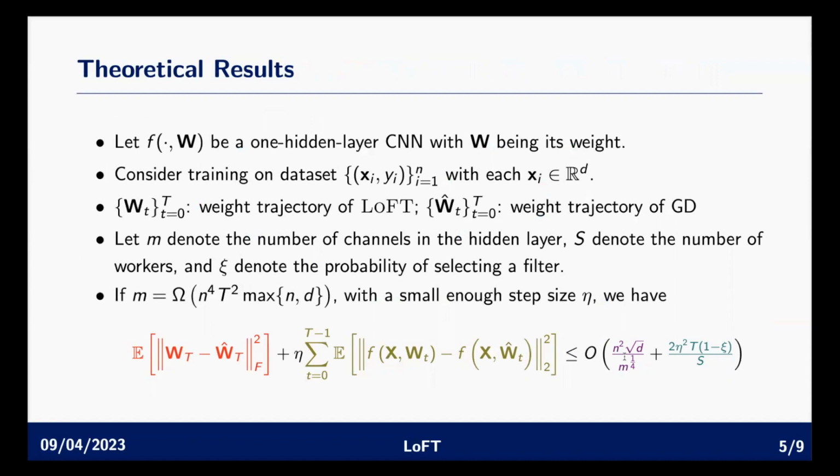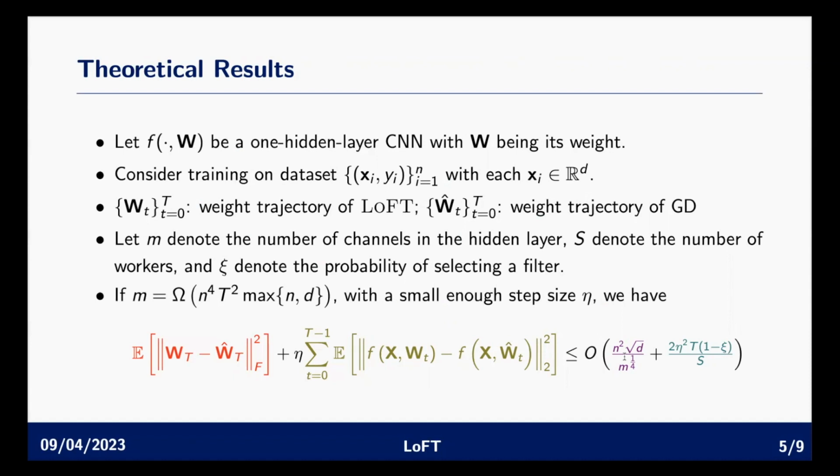Let F be our one hidden layer CNN with W being its weights. We consider training on the dataset x_i, y_i with n data samples, where each x_i has a length of d. The task we consider here is a regression task where the training loss is defined as the MSE. We will let W_t be the weight trajectory of LoFT, and Ŵ_t be the weight trajectory of gradient